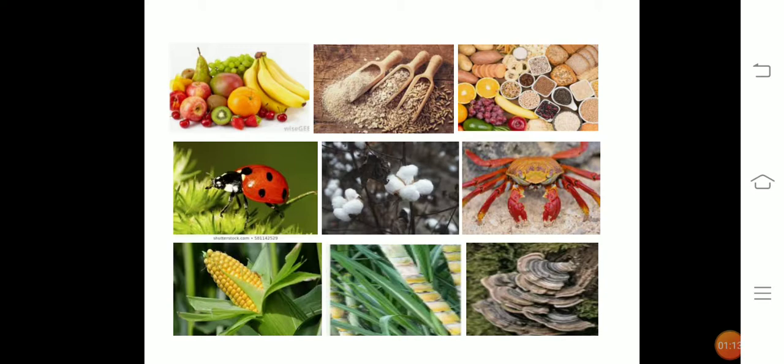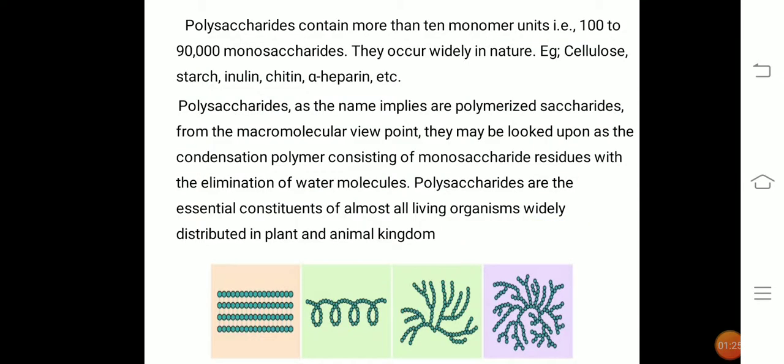In these things, the polysaccharide is present in a storage form. In beetle, cotton, crab, they are present in a structural form. Polysaccharides contain more than 10 monomer units, that is 100 to 90,000 monosaccharides. They occur widely in nature. Examples of polysaccharides are cellulose, starch, inulin, chitin, alpha-heparin and so on.